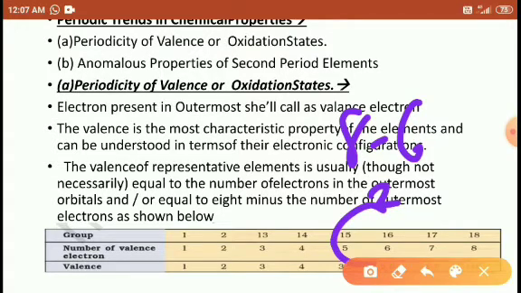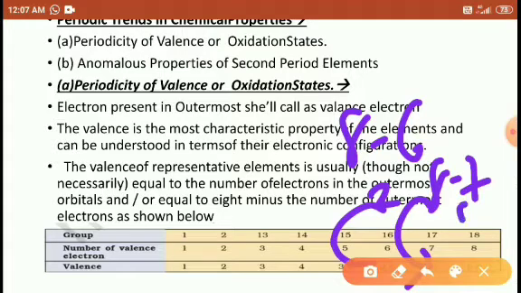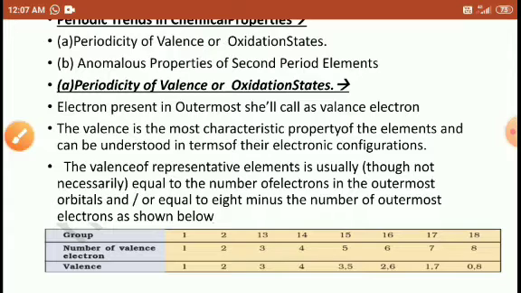Similarly, 8 minus 7, the valence is 1. And 8 minus 8, the valence is 0. Right students? Look at here. Here the 2, 3, 4 and 1, 0 are mentioned. So here for group 16, the valence electrons is 2.